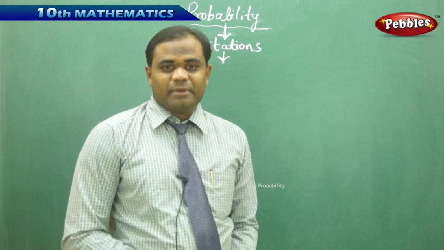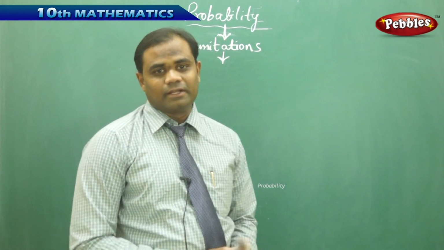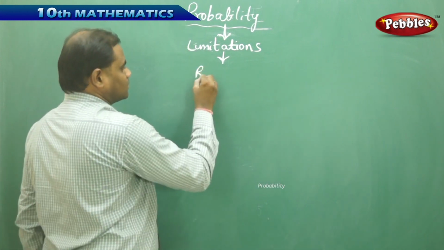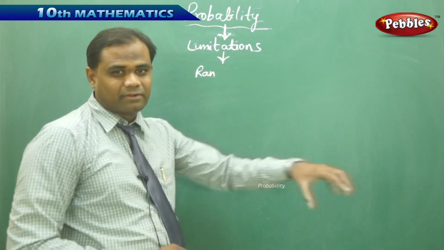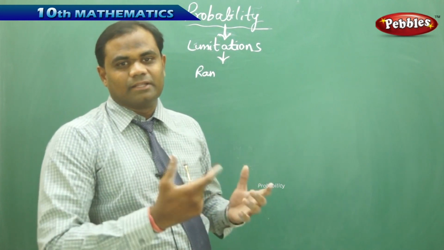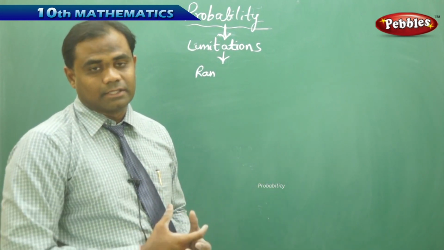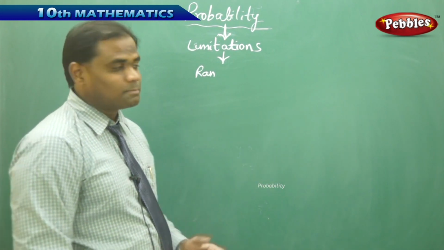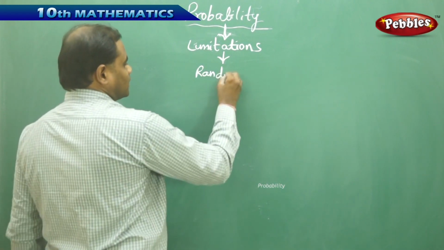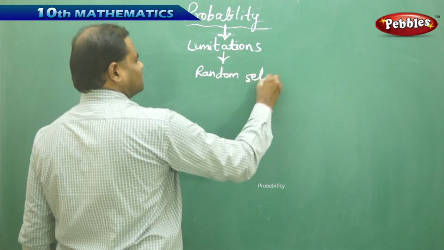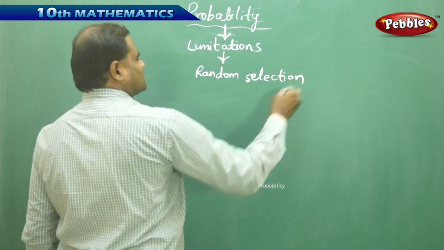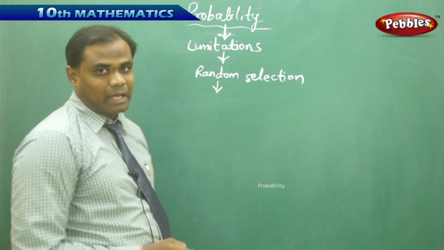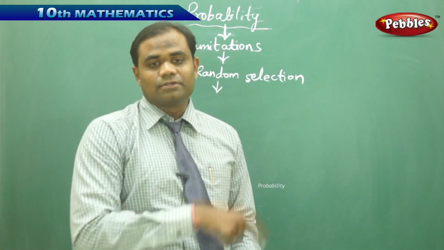So usually in many of the problems, we have identified the words random selection, that is, a ball is picked randomly. So what do you mean by the word random in mathematics or in probability? This plays a very important role in random selection, because for any probability to happen in its trueness, we need to randomly select.